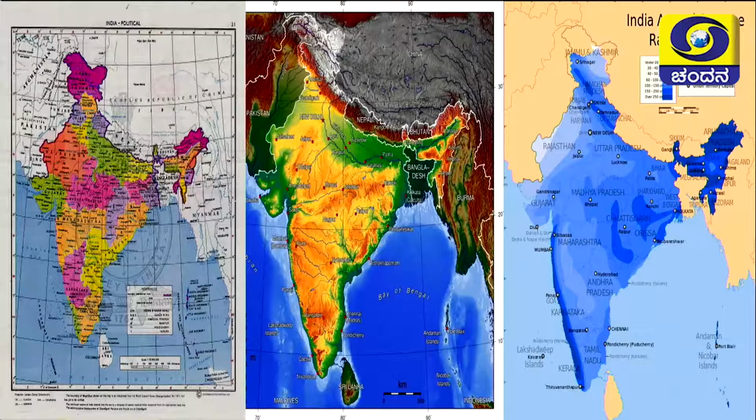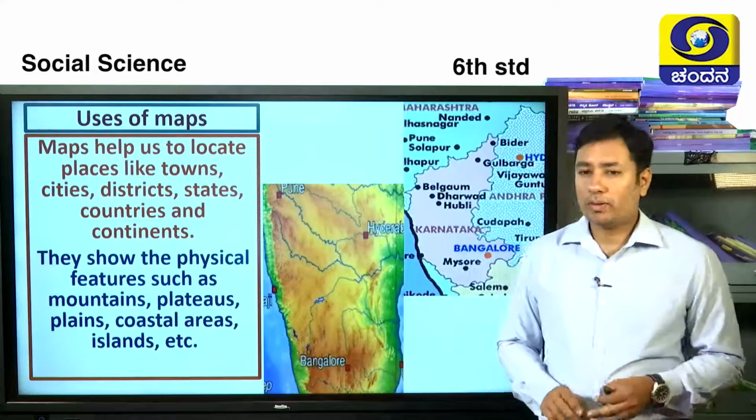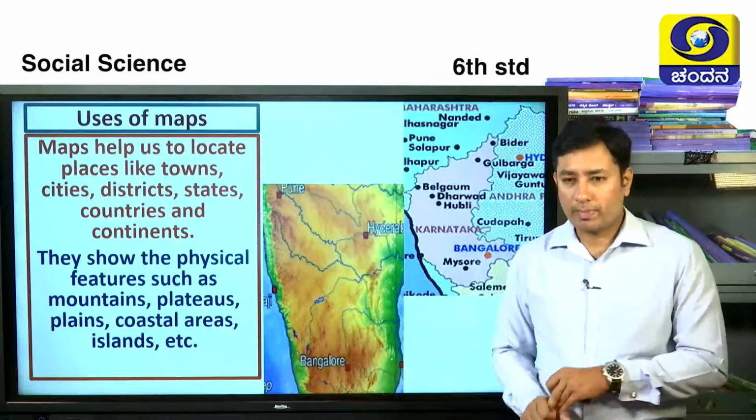The next one is thematic maps or distribution maps. Here we can see the amount of rain, what kinds of soil we get in different areas, all such information can be viewed in the last one, that is distribution maps. Easy to understand now? Next, let's come to the uses of maps. What are the uses of maps?